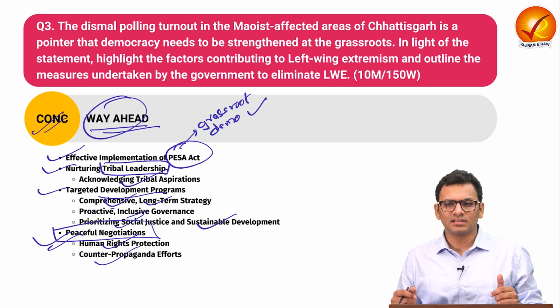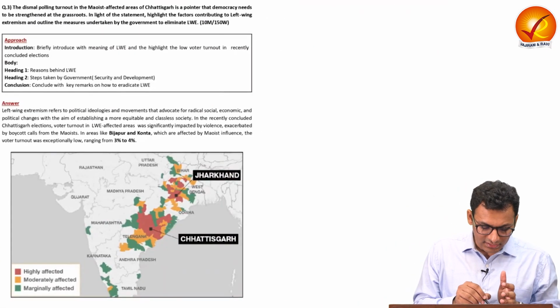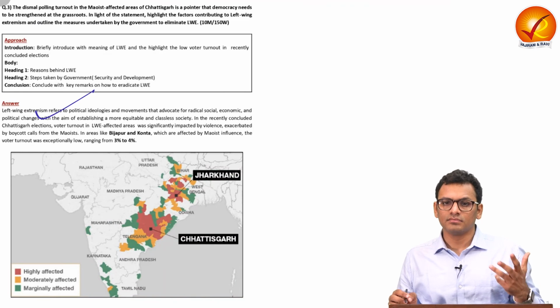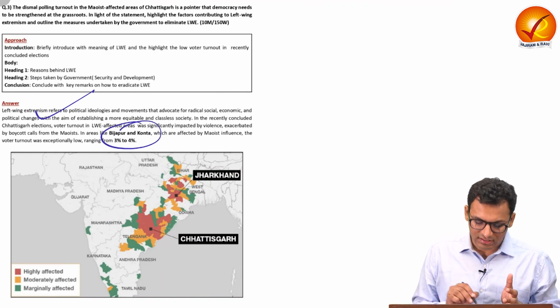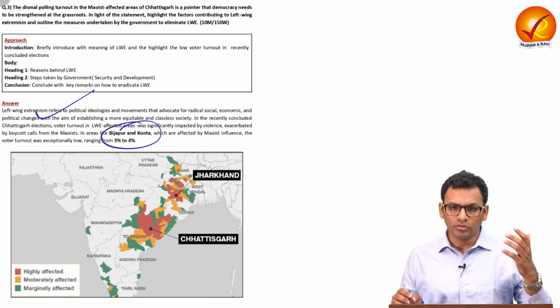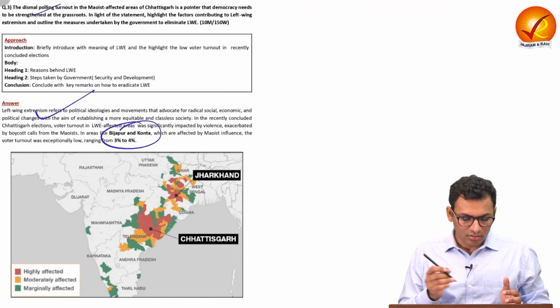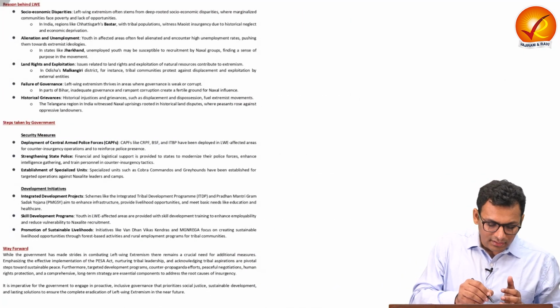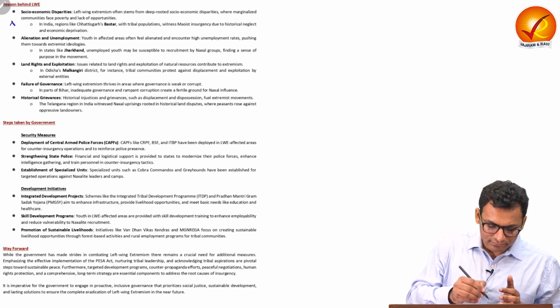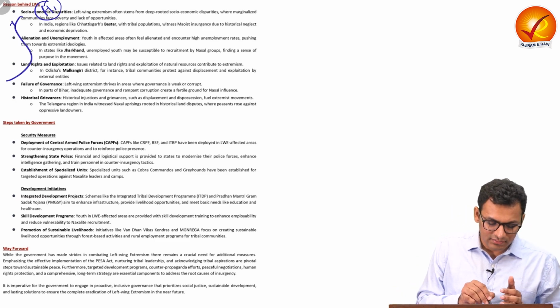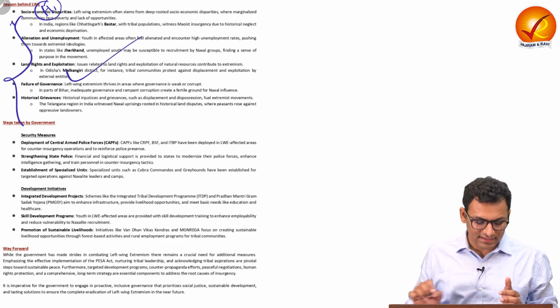Let us see the model answer and understand how we can inculcate the same in our answer writing practice. In the introduction, you can talk about what exactly left-wing extremism means and what the recent context is, as we can talk about the low polling turnout in the Maoist affected region of Chhattisgarh. Then in heading 1 of the body, you can talk about the reasons behind left-wing extremism. You can list out the reasons along with certain examples.